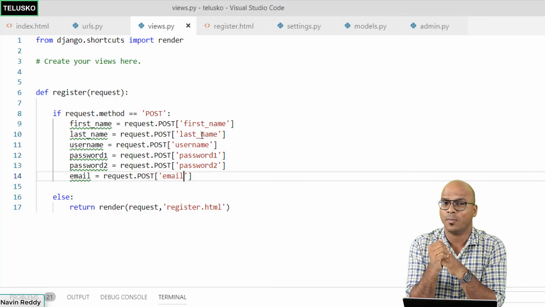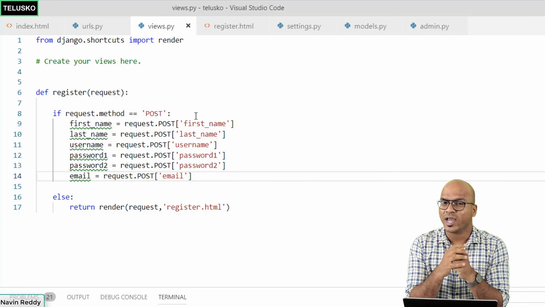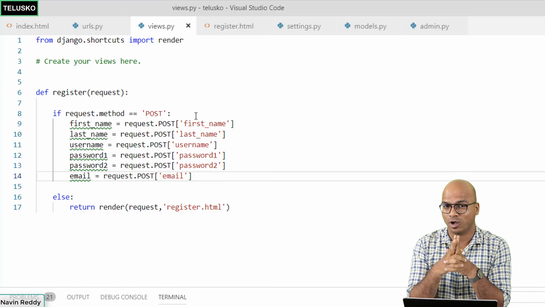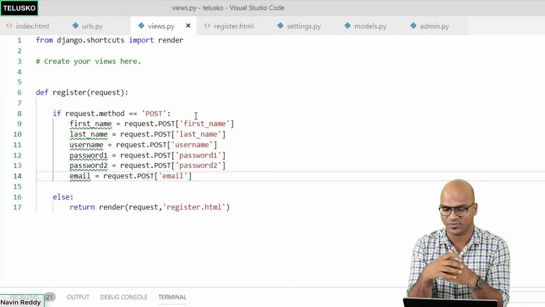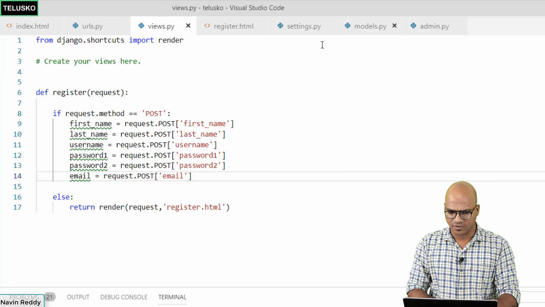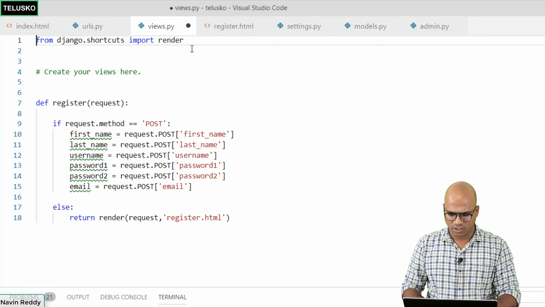But do we have a model object for the user? So you don't have to worry about the user model object. It is there in the Django framework. We just have to use it. And the way you can use that, first of all, you have to import it.